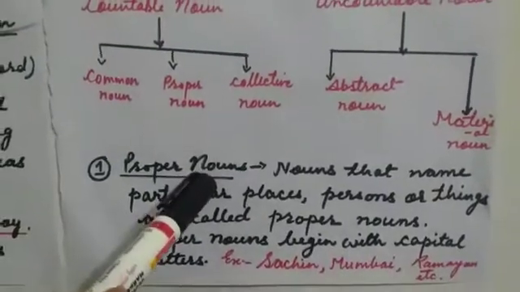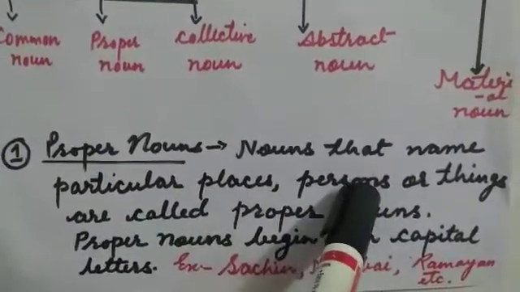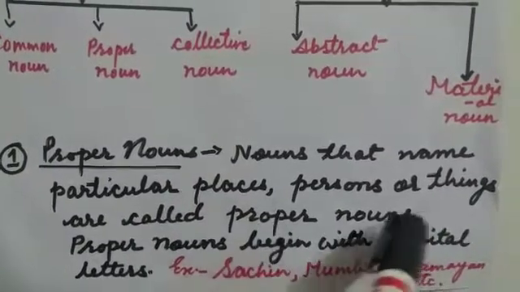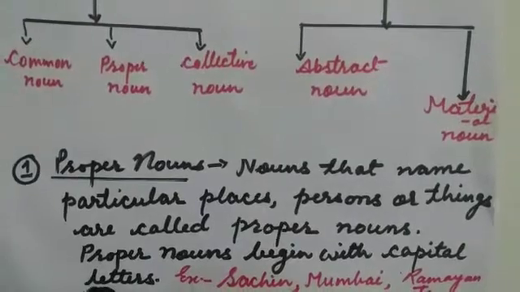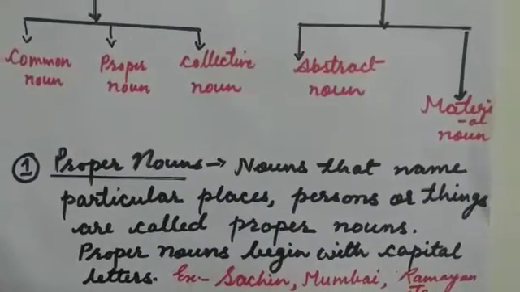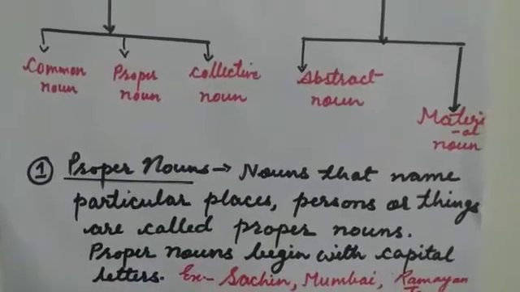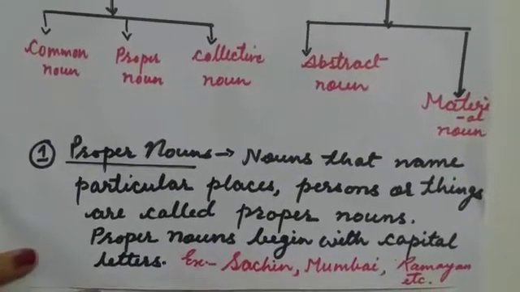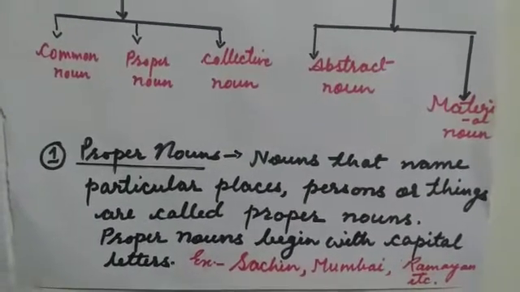First one, proper noun. Nouns that name particular places, persons or things are called proper nouns. Proper nouns always begin with capital letters. It means the nouns that denote the specific or the special names of persons, places or things are called proper nouns. For example, Sachin, Mumbai, Ramayan, etc.